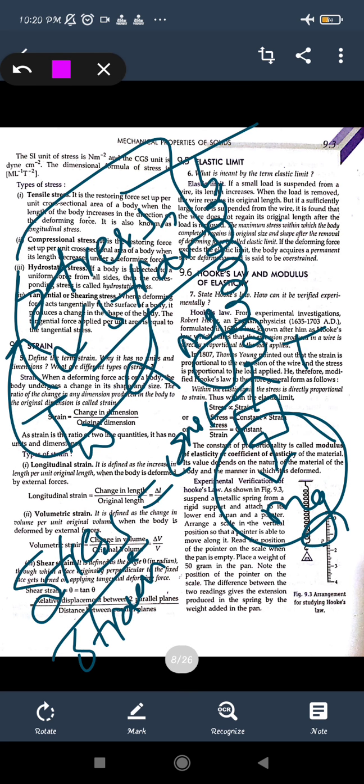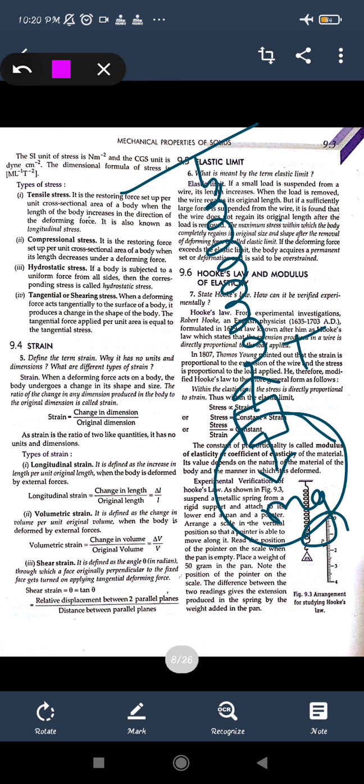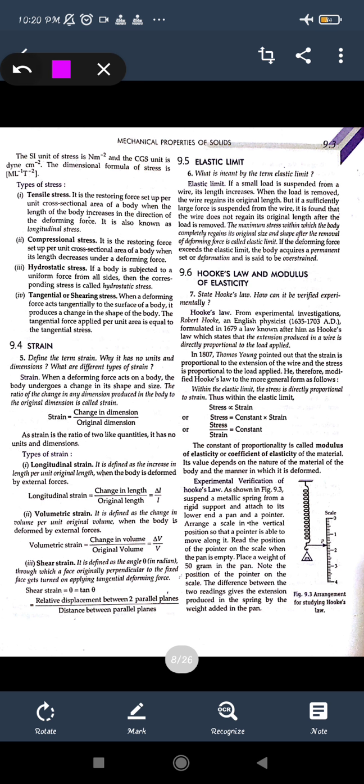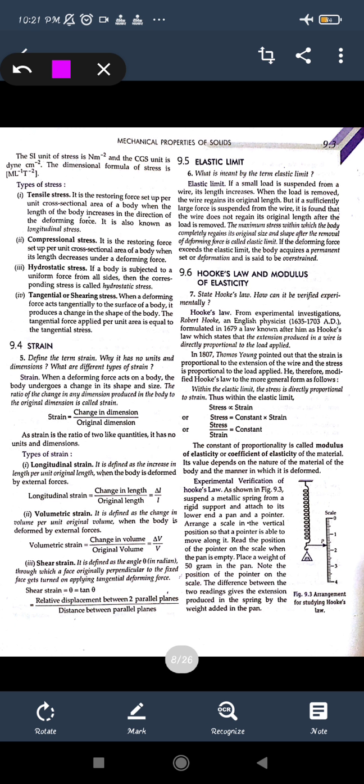So this stress upon strain is given as a constant, that is taken as Y. From there we came to know about a term which is given as Young's modulus of elasticity. It was named as the proportionality constant, the modulus of elasticity, which was given as the coefficient of elasticity also. So this will be its modulus, because Young has already given, so this modulus was also named as the Young's modulus.